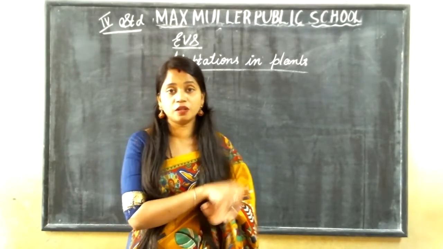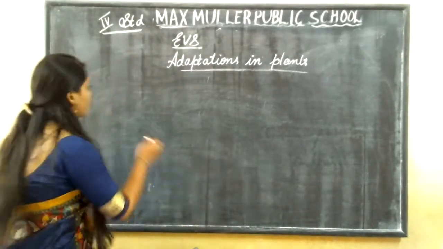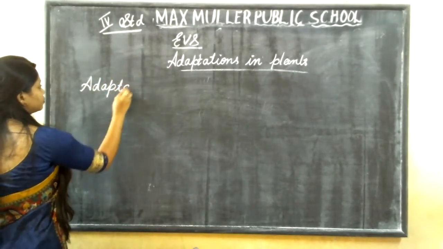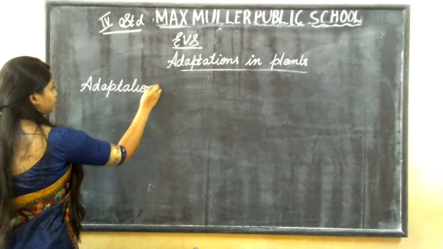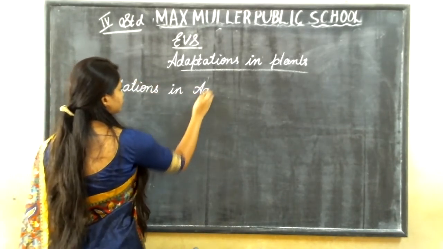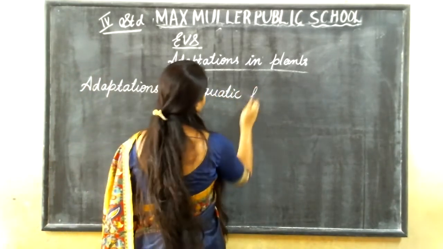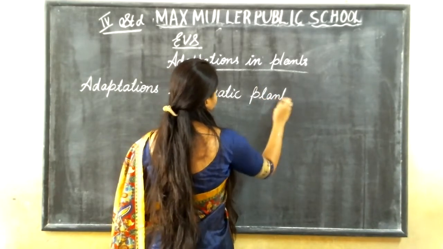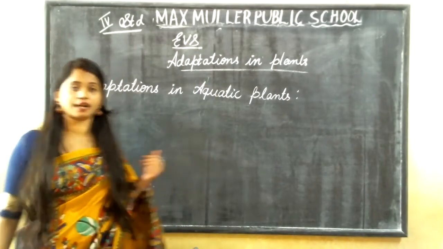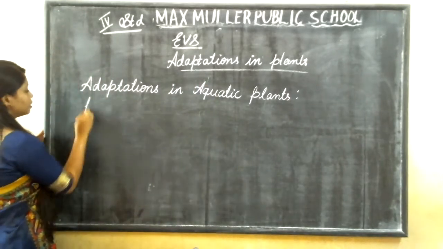These were the 6 kinds of plants which live on the ground, that is terrestrial plants. Now we are going to learn about adaptations in aquatic plants. Which are those?